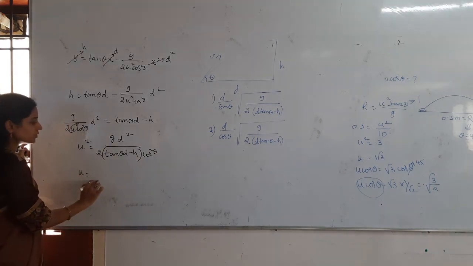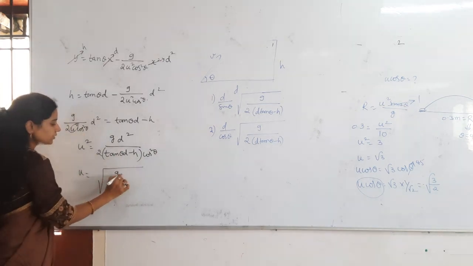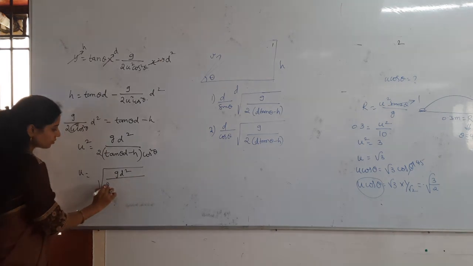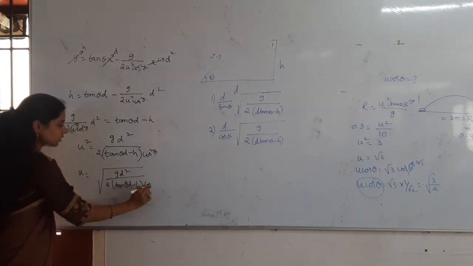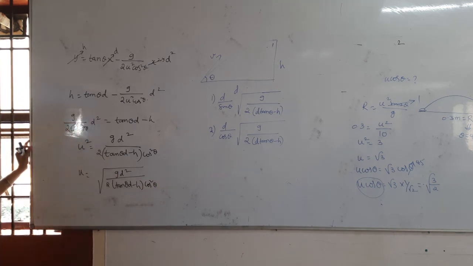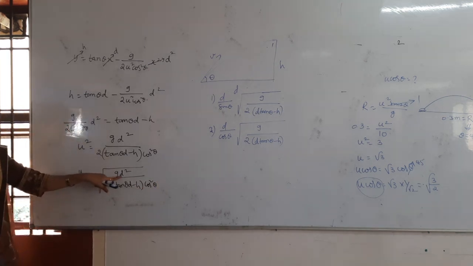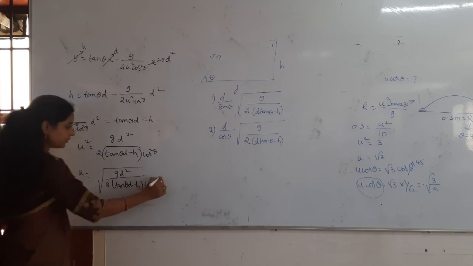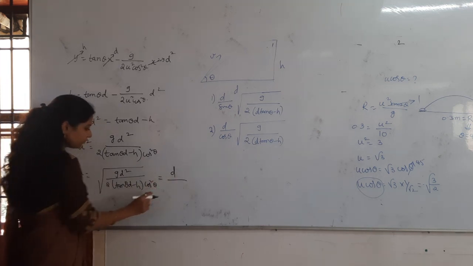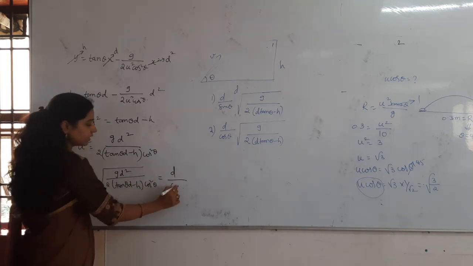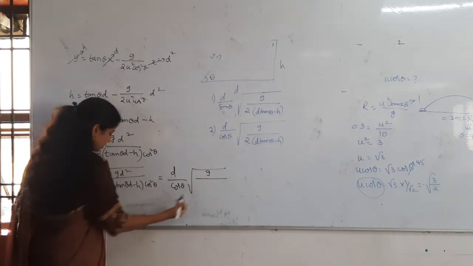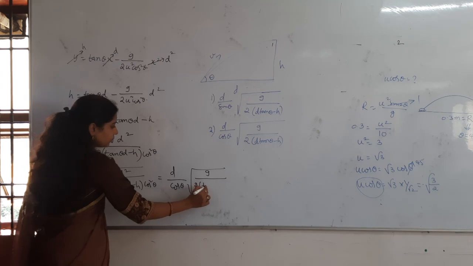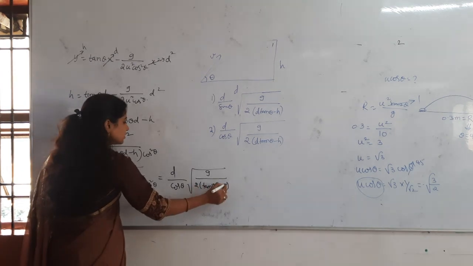Then u is equal to under root this value, that is g d square by 2 into tan theta into d minus h cos square theta. What will come out of the root? d will come out. And then what will come out from here? Cos theta, d by cos theta. Under root whatever is remaining, you have to write g by 2 into tan theta into d minus h. That's it.